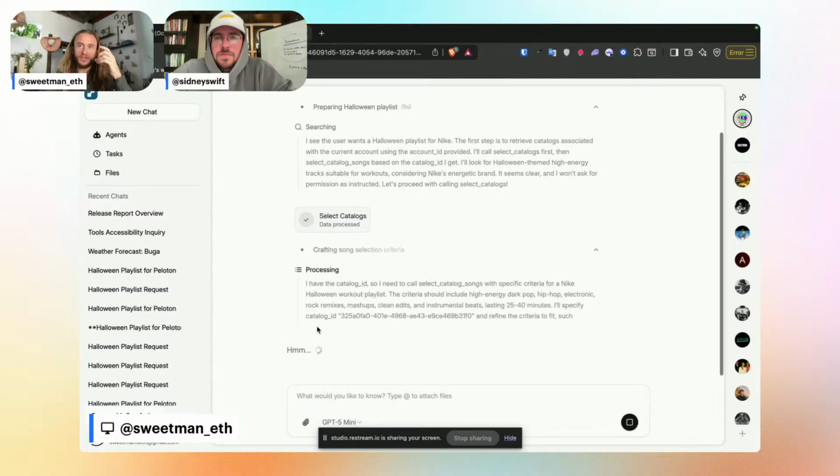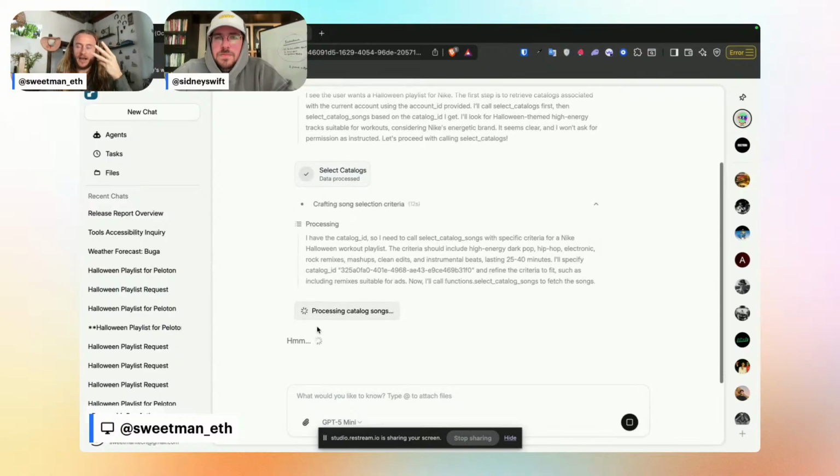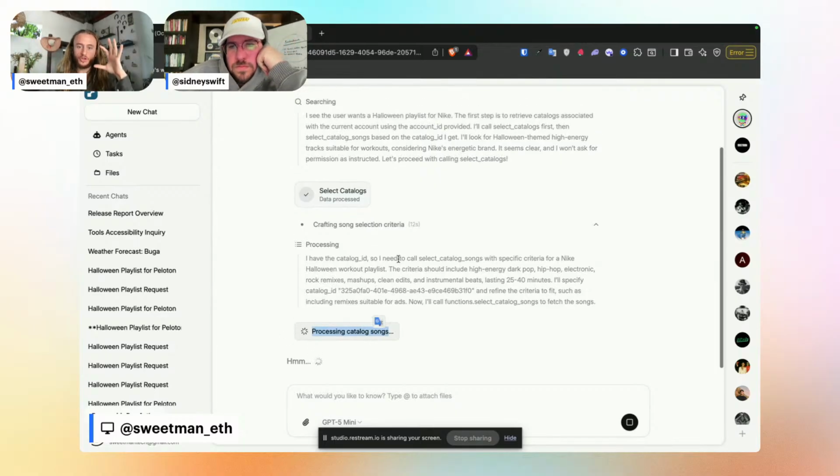What it does now is this tool call has a hierarchy. So this first thing that it does is it iterates to get all of the songs from the catalog. Then it batches them in sets of 100 and runs the LLM against it and says, out of this batch of 100, extract any songs that are going to meet this criteria.